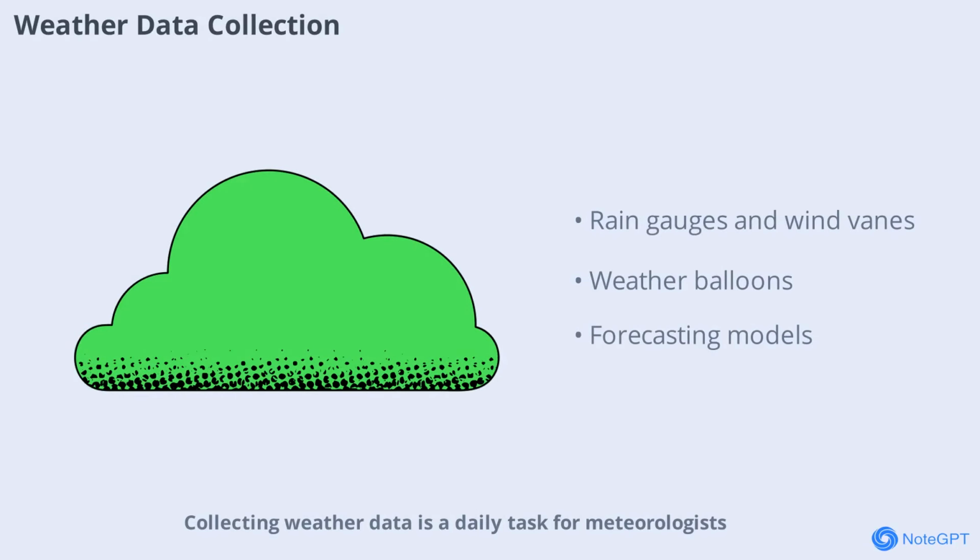Collecting weather data is a daily task for meteorologists. They use instruments like rain gauges, wind vanes, and weather balloons to measure current conditions. This data is fed into computer models to create forecasts. Accurate weather data helps us plan our activities and respond to changing conditions quickly.